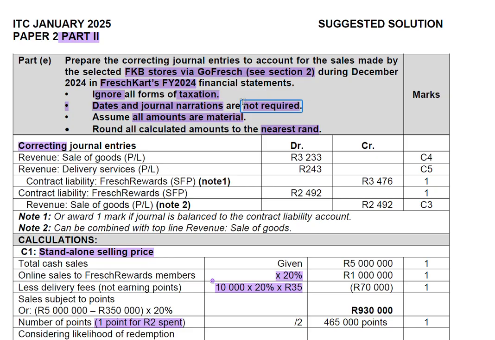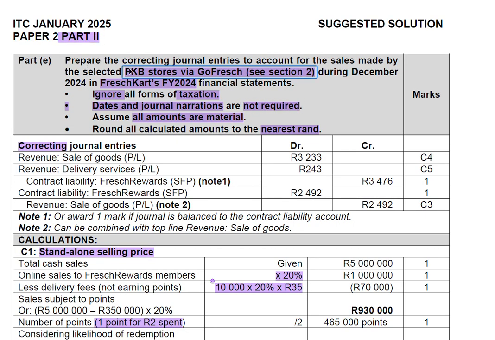So how we're going to go about the suggested solution: we'll first read the required, then we'll go back to the scenario just to summarize and recall what information we were provided. Then we'll go back and look at the suggested solution again. That will help you to freshen up your mind in terms of the information we were provided regarding the reward program the company has established during December 2024.